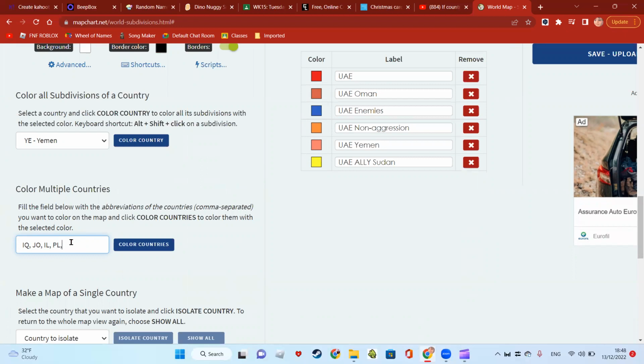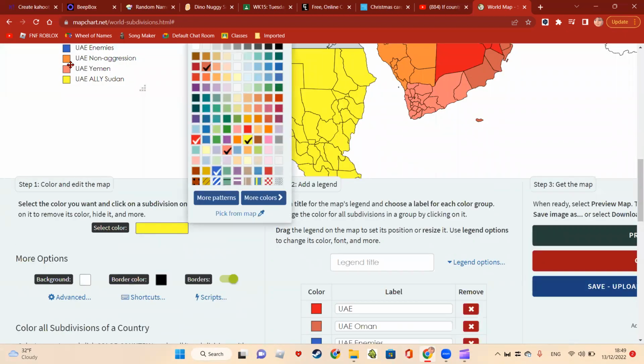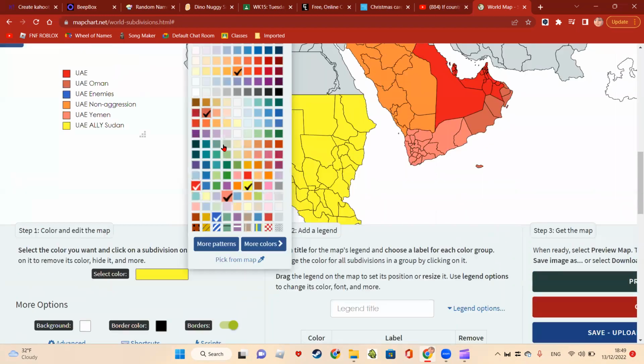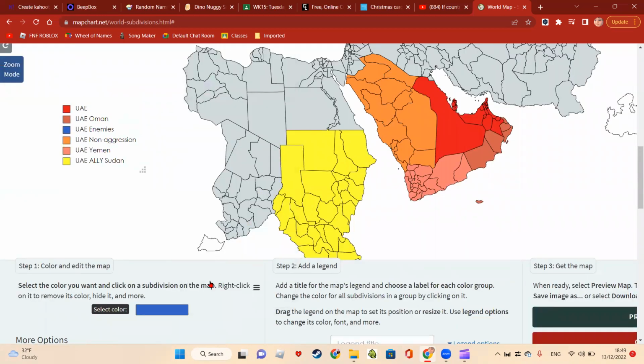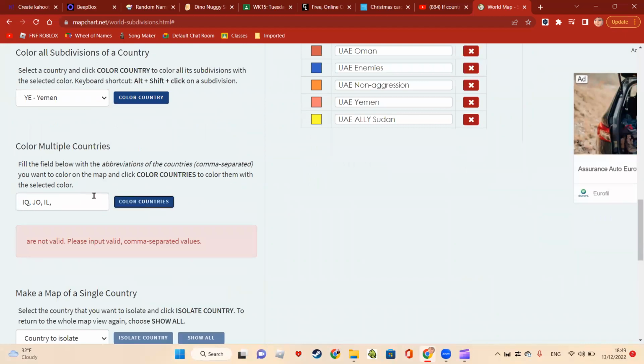But Palestine and Israel are always fighting, so Palestine is going to be an Emirati ally. We'll color the Emirati allies later. So these guys are going to be evil. They're going to be baddies, very bad boys.